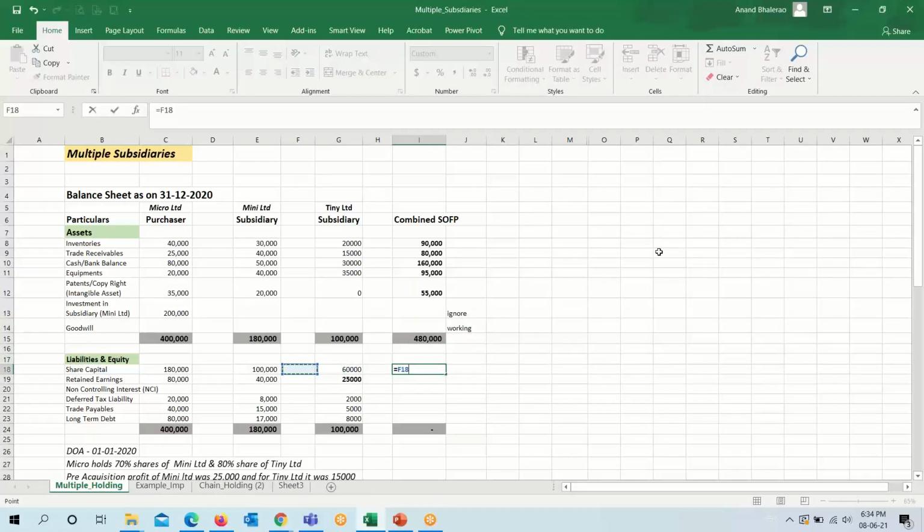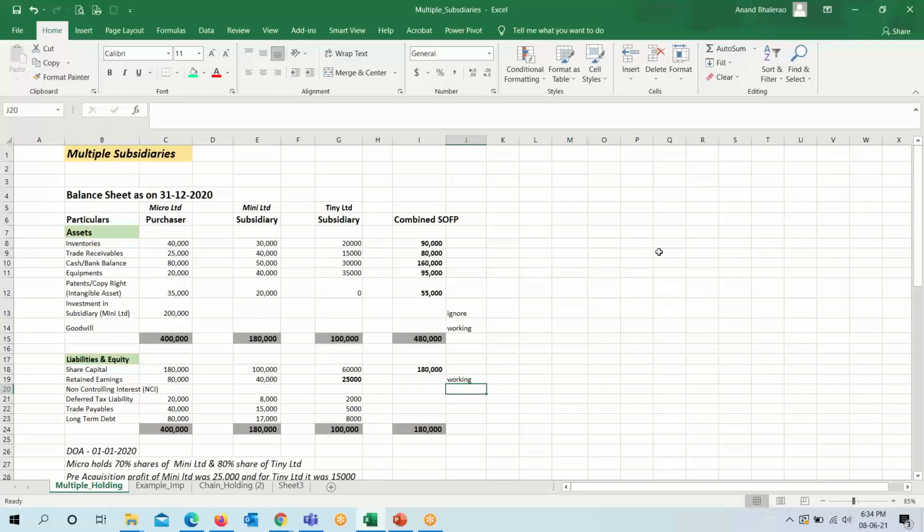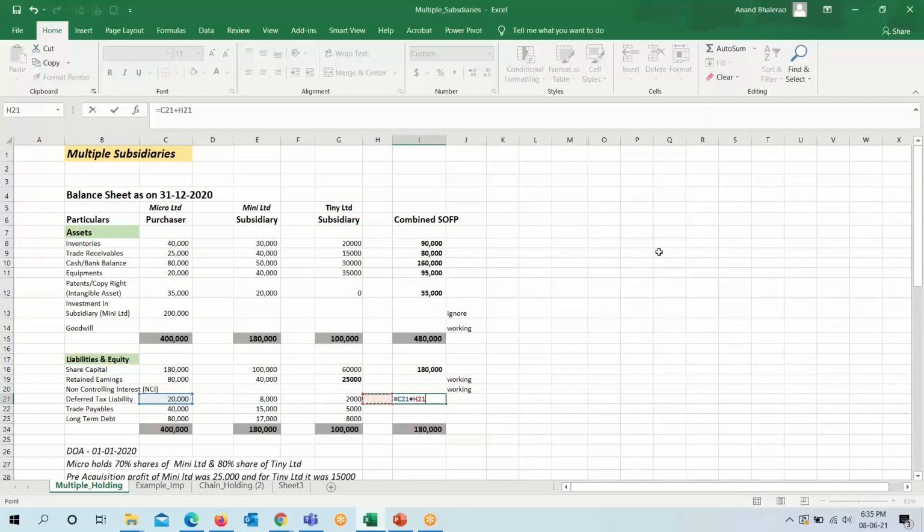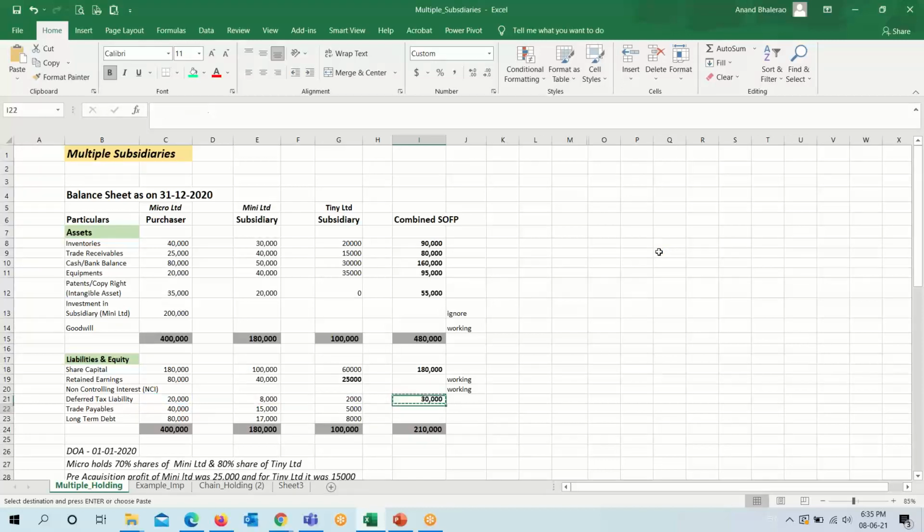For investment, share capital of only Micro Limited, that is the purchaser, will come. Working is required for retained earnings. Similarly for non-controlling, working is needed. Deferred tax liability, since nothing is given in the additional information, we will simply add the figures of the three companies, three entities, trade payable and long-term payable.